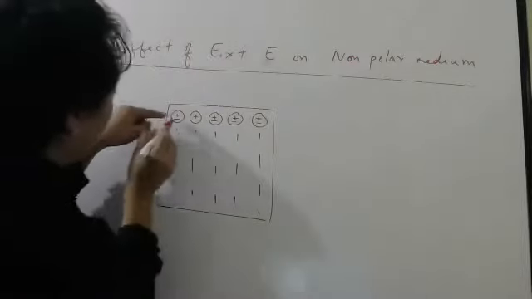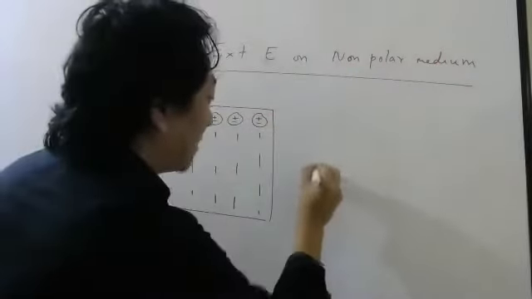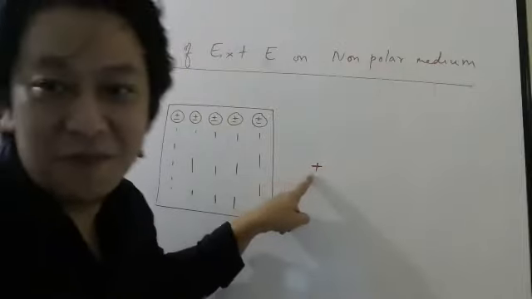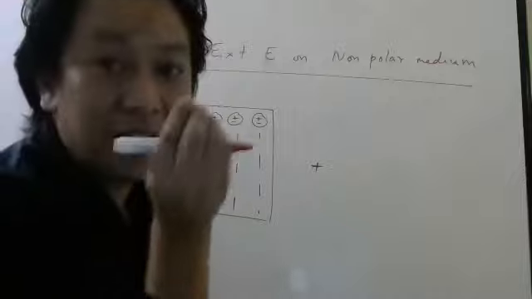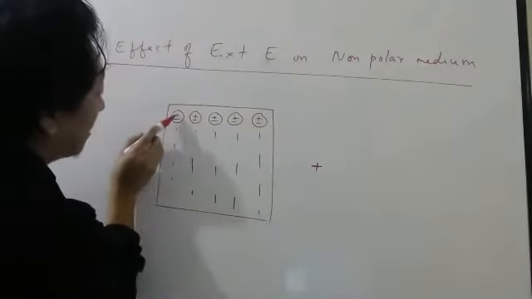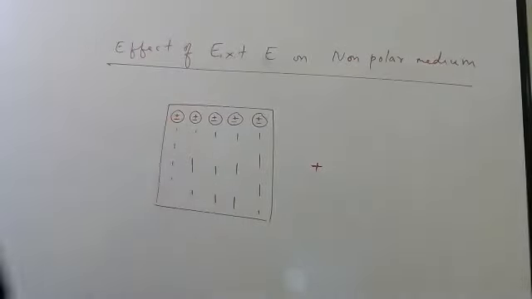Actually, the plus and minus will coincide. So if I draw plus here, minus I should draw here only. But if I do like that, it will not be visible. So that is why I am showing plus slightly up, minus slightly down. So each atom will have centers of plus and minus at the same point.